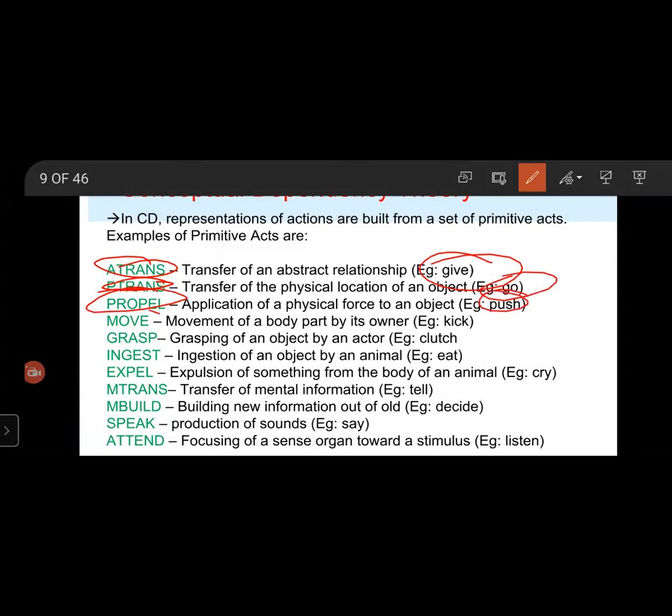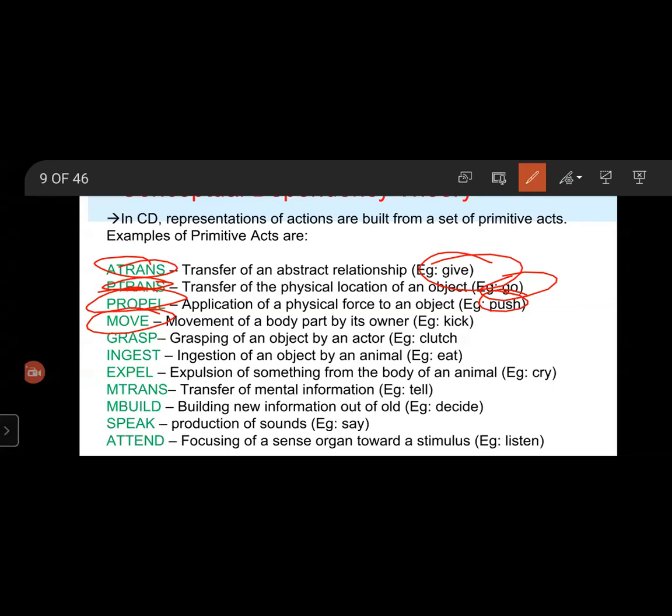And then move: movement of a body part by its owner. For example, kick, hit, throw.